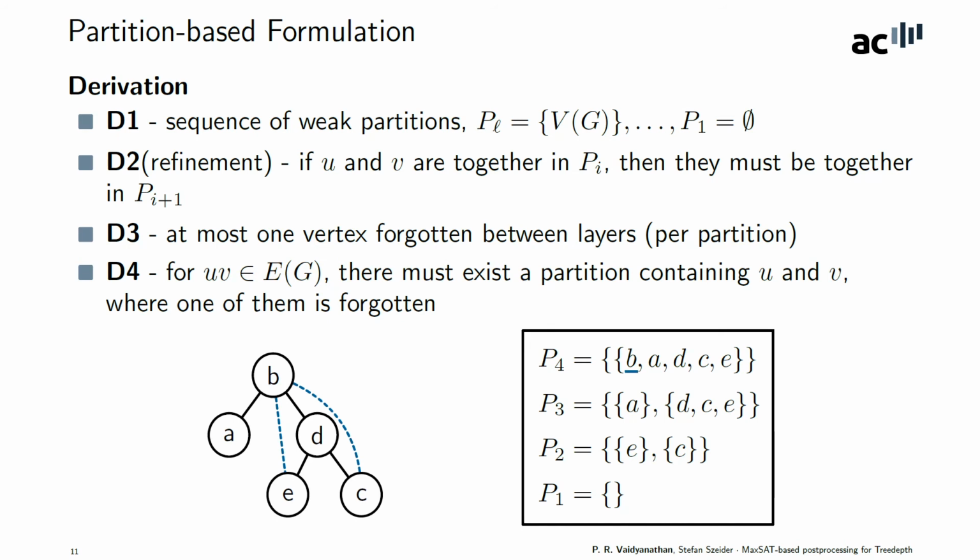In this case, if you look at the edges BE and BC, partition P4 contains all three vertices B, C, and E, and B is forgotten in this partition, so it takes care of both these edges.